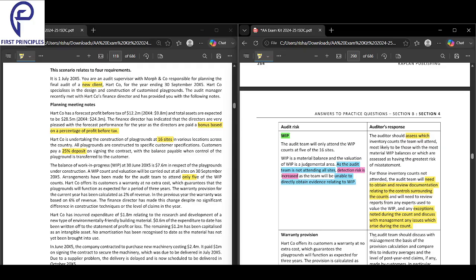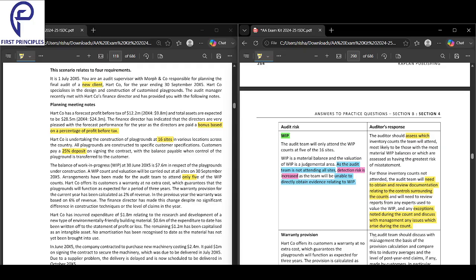So that is about this. Let's go through this one. Yeah, Shivashri, how have we understood this? So the risk is they are only looking into the five sites where they should look at 16 sites. Why is it a risk? Because if they are seeing only the five, they will not be able to obtain direct evidence of the remaining sites. So the impact is that the detection risk will be increased.